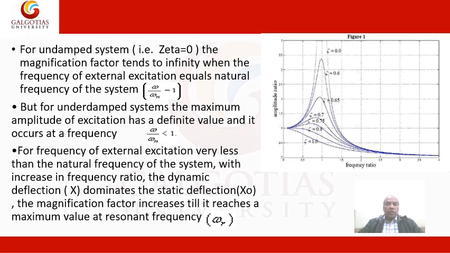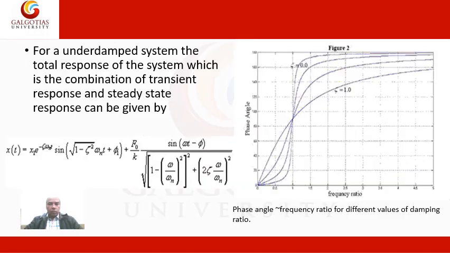With increase in frequency ratio, the dynamic deflection x dominates the static deflection x0. The magnification factor increases until it reaches a maximum value at the resonant frequency omega r. This can be understood with the mathematical formulations discussed previously, and this graph will be discussed later also, what this graph is called.